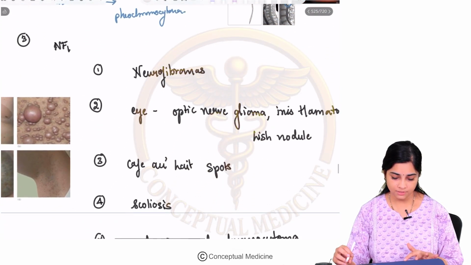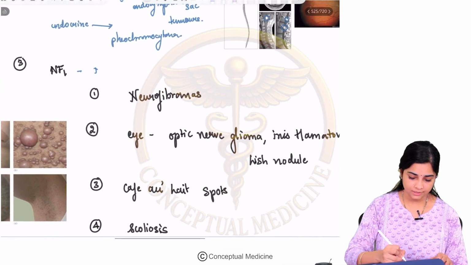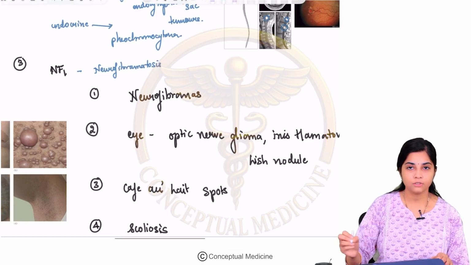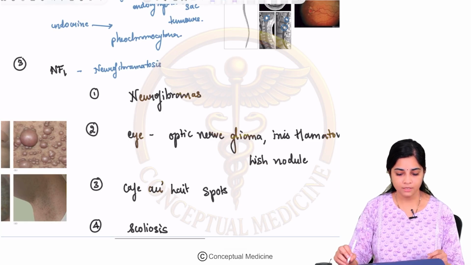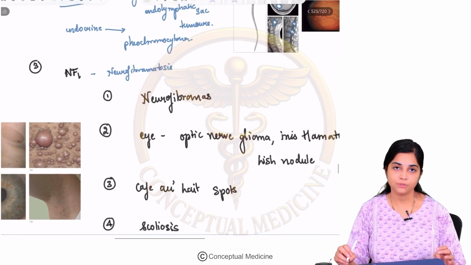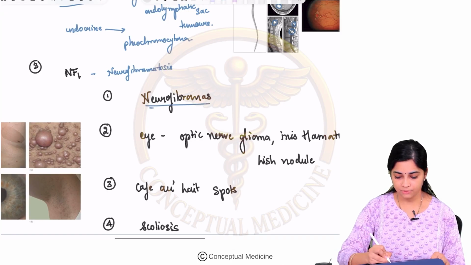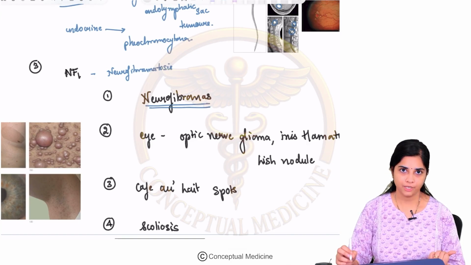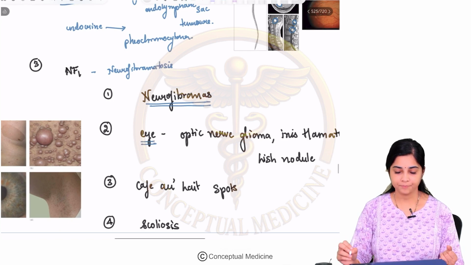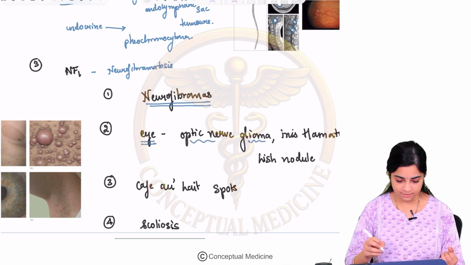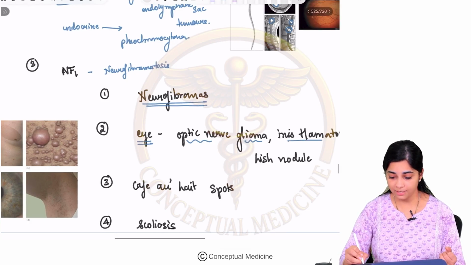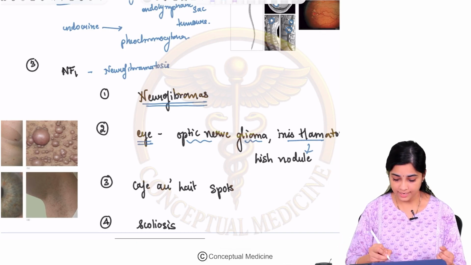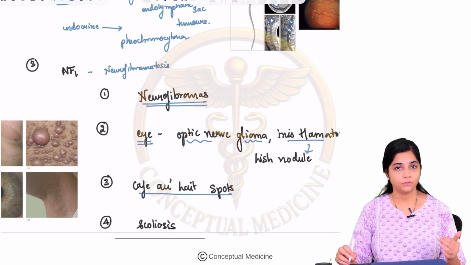The next MEN-plus syndrome is NF1, neurofibromatosis type 1. What are the manifestations of neurofibromatosis? It basically comprises tumors like neurofibromas. In the eye, you will find optic nerve gliomas. Then in the iris, you can find hamartomas, which are called Lisch nodules. And you find skin lesions in neurofibromatosis.